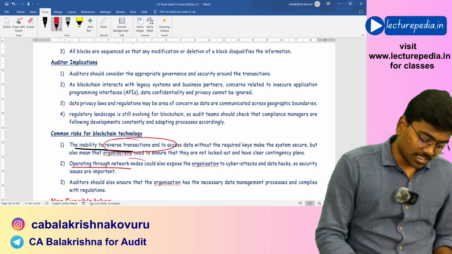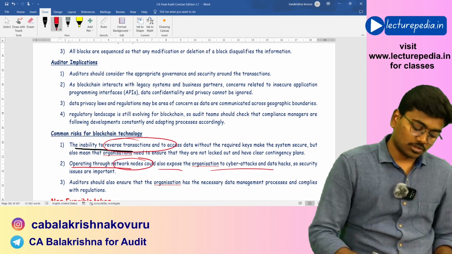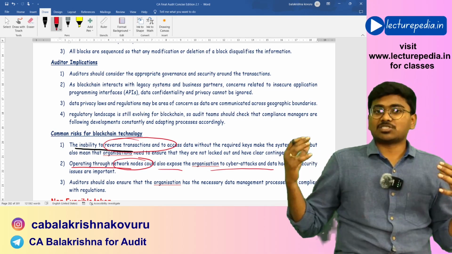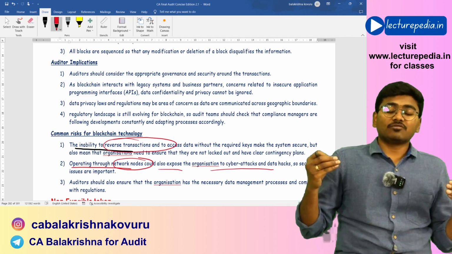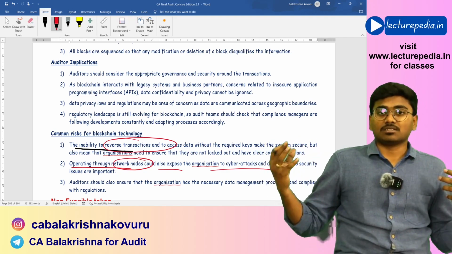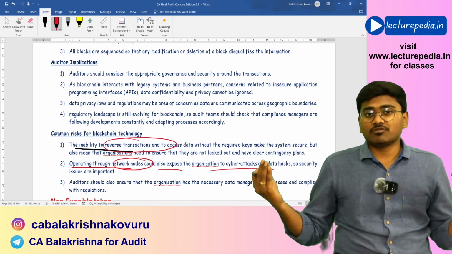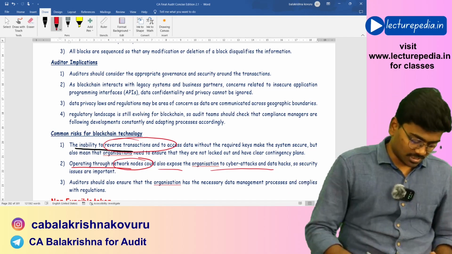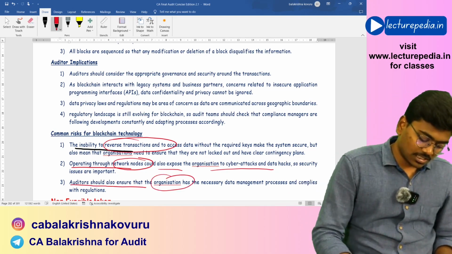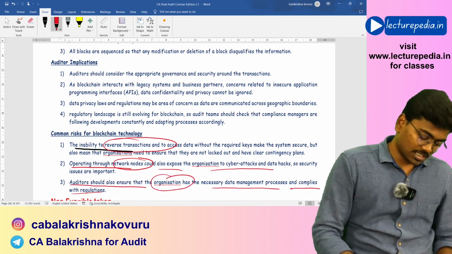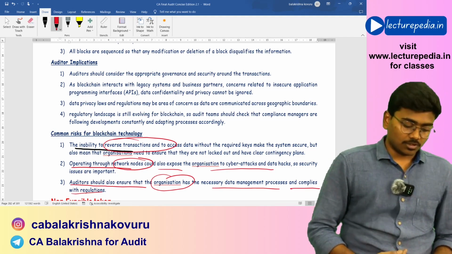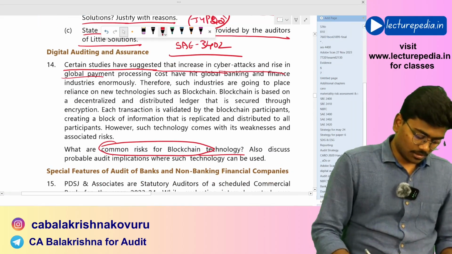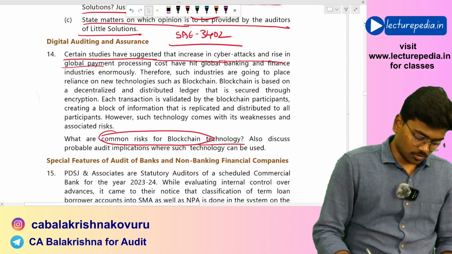Next, operating through network nodes could expose the organization to cyber attacks. Blockchain will be operating through various nodes, that is, the information will be available with various parties. If information is available with various parties, then confidentiality might be lost. This is also one of the risks. And the auditor should ensure that the organization has necessary data management process and compliance with laws and regulations. These are some risks with respect to blockchain. That is basically a direct question which you can go through.